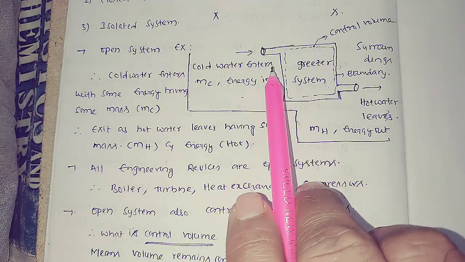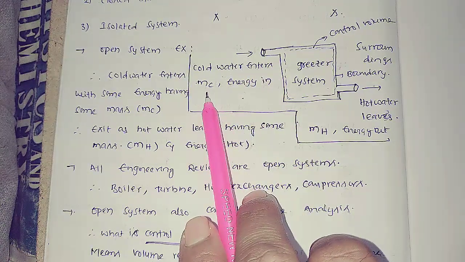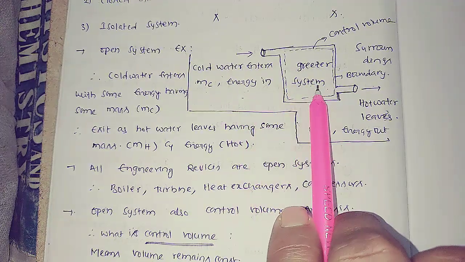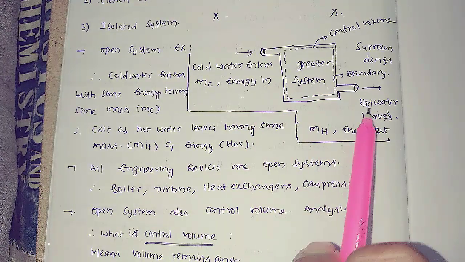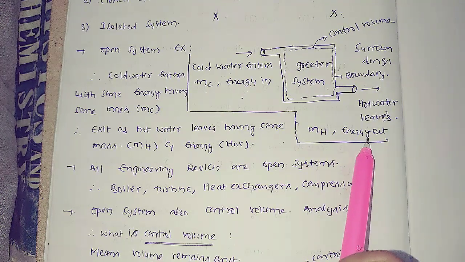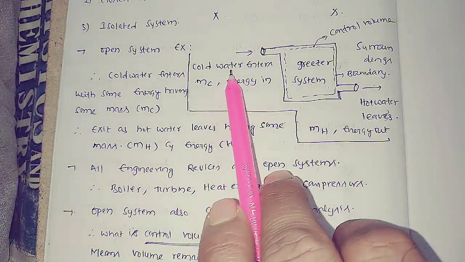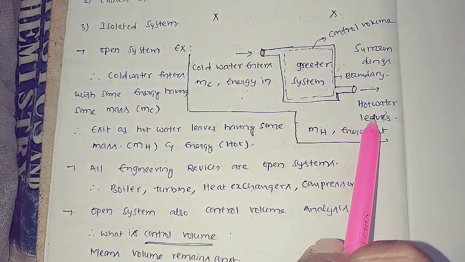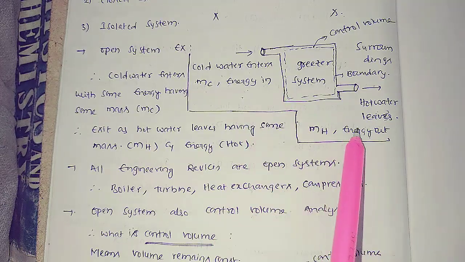The cold water has some mass and enters with low energy, and after that it leaves as hot water with high energy. So it enters as cold water and leaves as hot water, which means the energies are different.